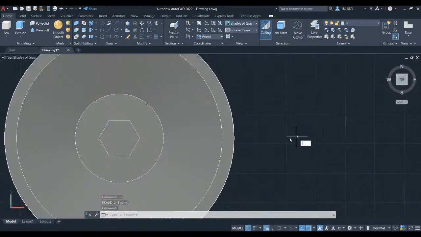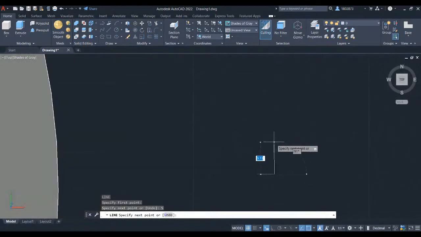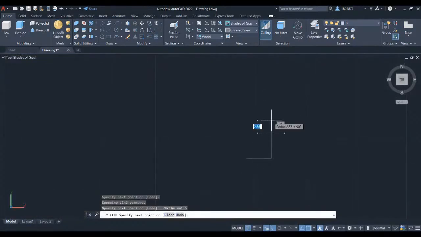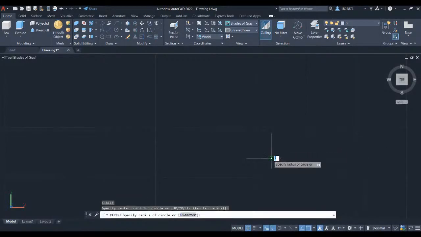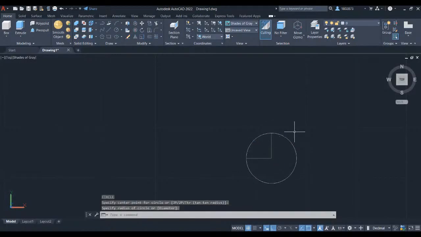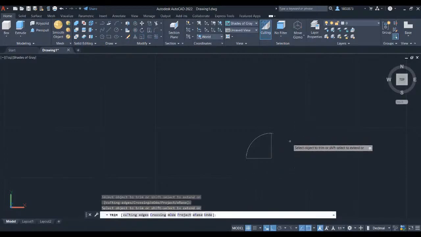Press L for line and key in 5. Press enter. Scroll up your wheel button to zoom in. Hover your crosshair here and key in 5. Press enter and press escape. Press C for circle and left click to this endpoint. And connect this to this endpoint. Let's trim out three quarters of this circle by pressing TR for trim command. And left click to this circle.